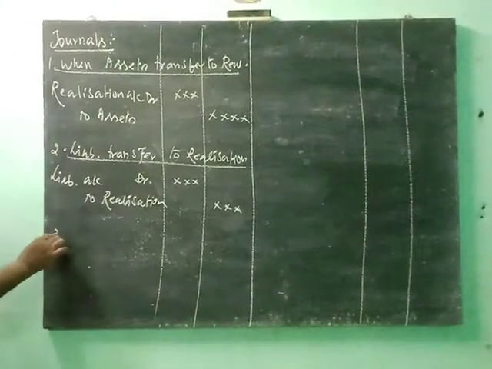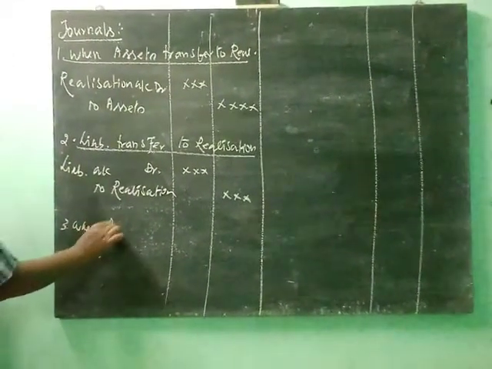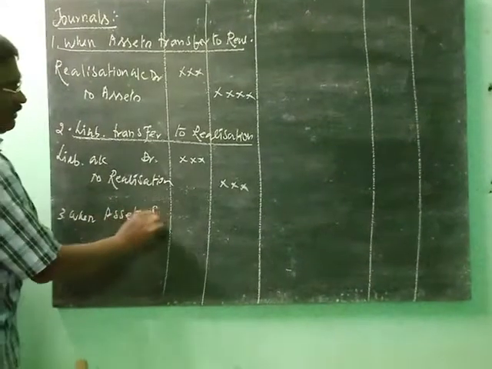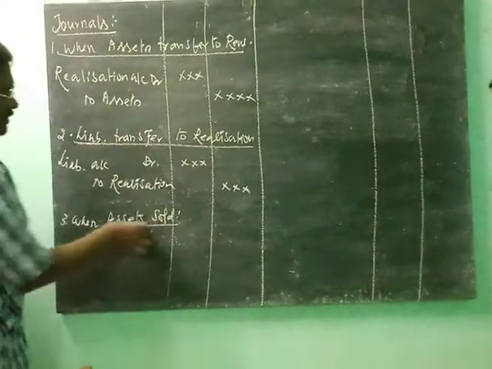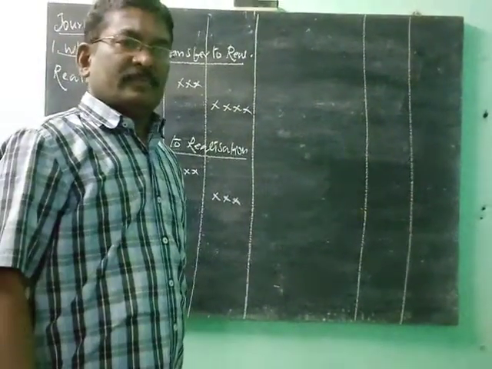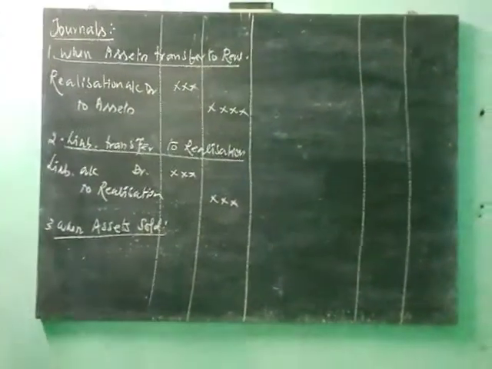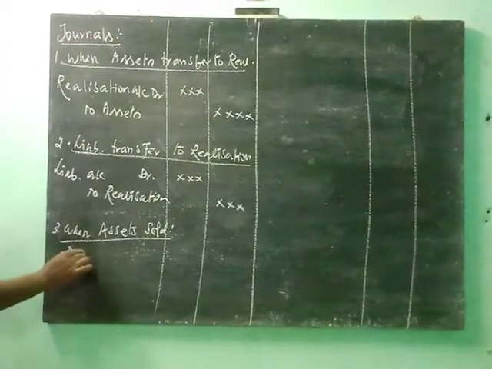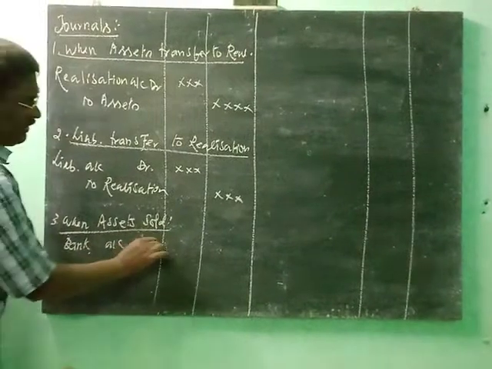Then next, when assets are sold. Now all the assets have been transferred to realization, so there are no more assets accounts. When assets are realized, you use Bank account debit to realization.